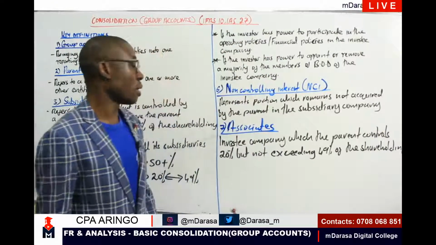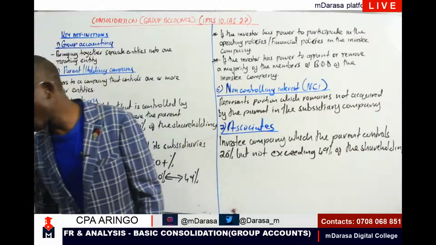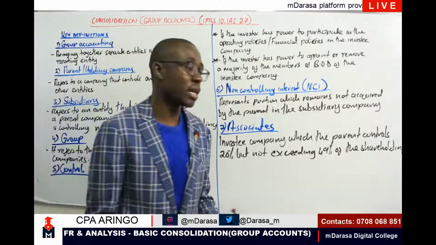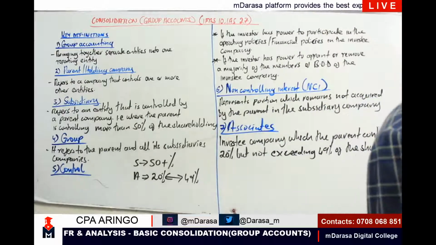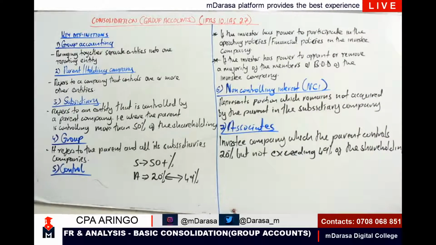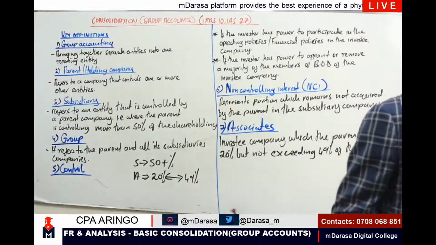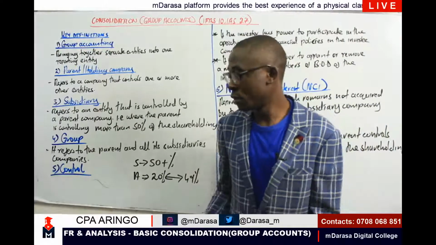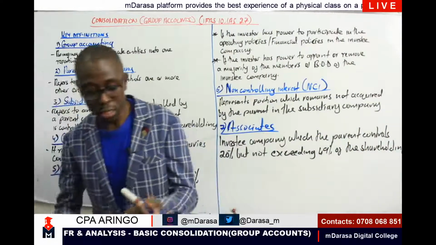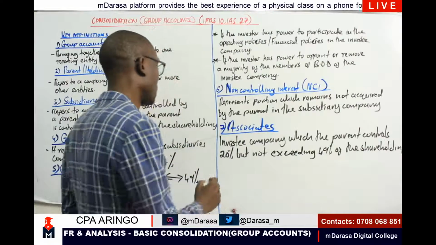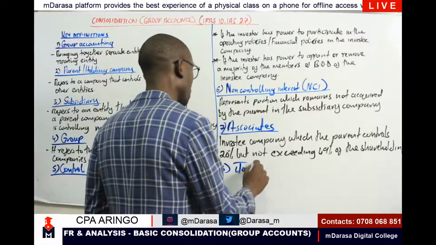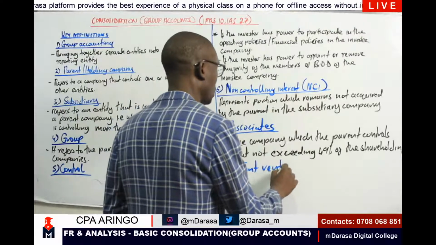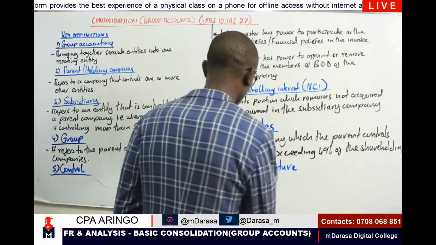So after we've talked about an associate, my good students, it will also be very wise and very important for us to look at another terminology. This terminology will also affect us as we continue. We'll be talking of what? A joint venture. So that is terminology number 8, joint venture.